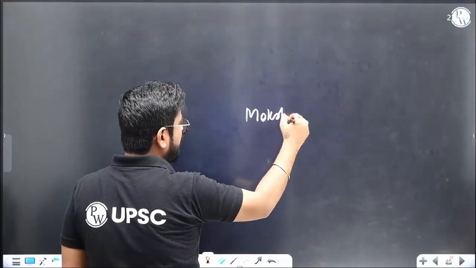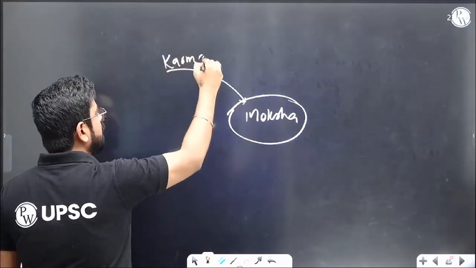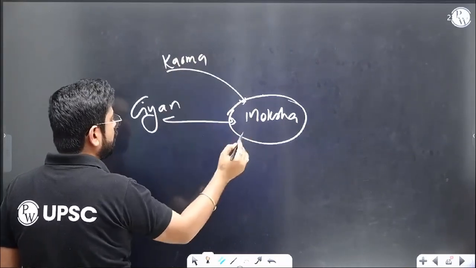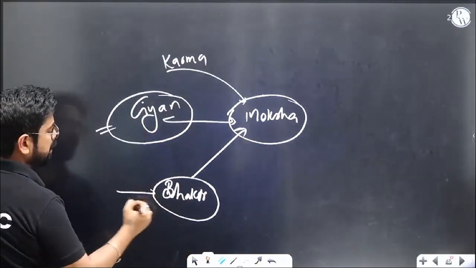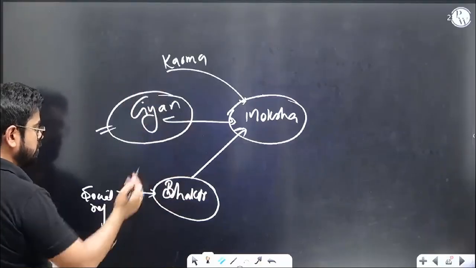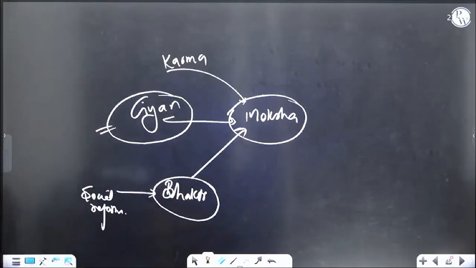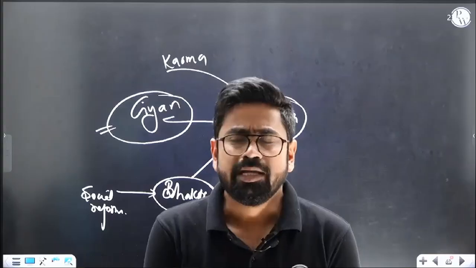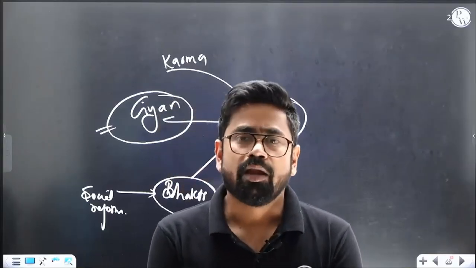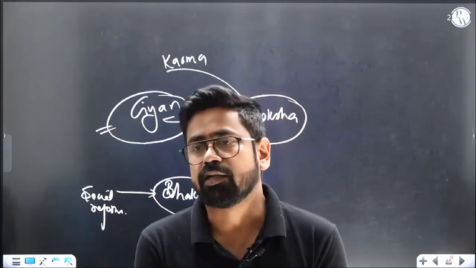We were discussing moksha, and we have already discussed two important ways. One is your Karma marg, another one is your Gyan marg, and there is one more way, which is Bhakti marg. This also sounded like a social reform, more like a social reform over all of them. Bhakti marg is where you just worship God or love God, whichever you want. You need not have any kind of knowledge, because your relation with God is very personal. You can love God the way you want, and that is Bhakti marg. So this is the third important marg. These three are important: Karma, Gyan, and Bhakti.